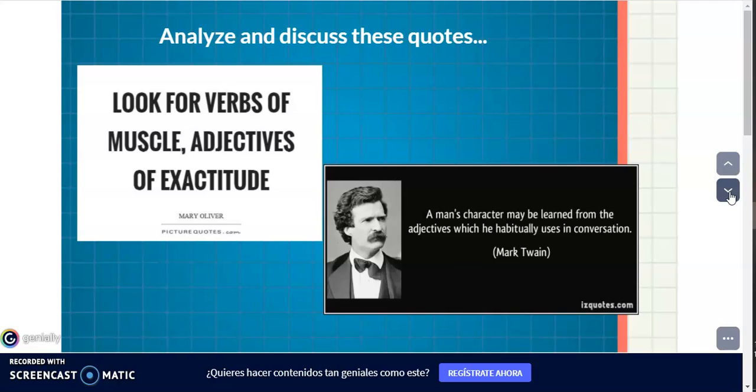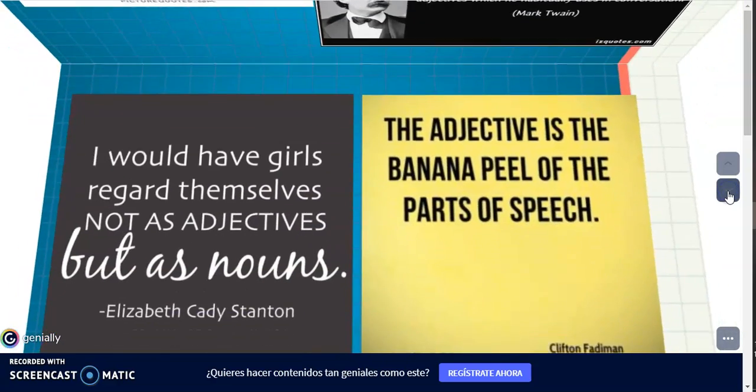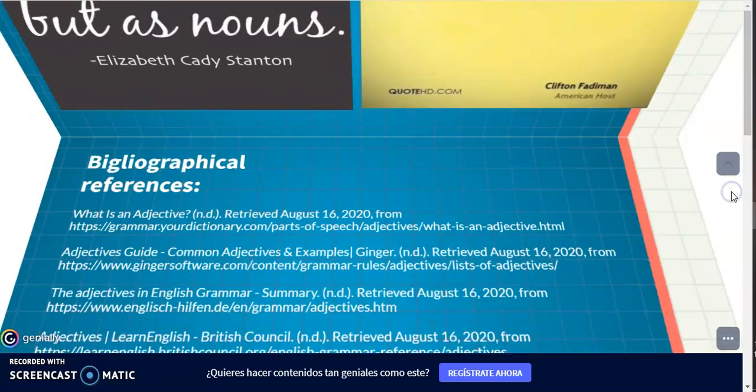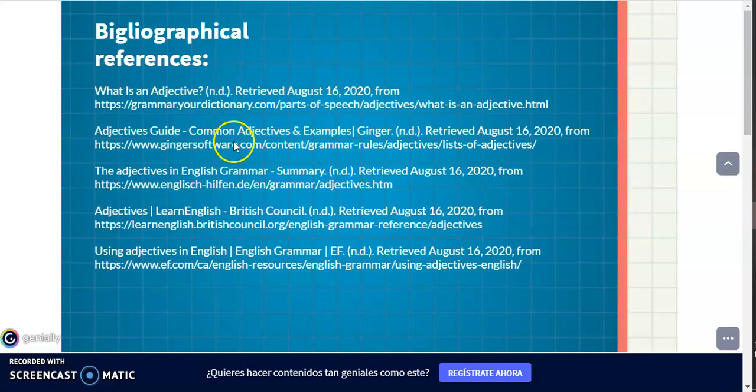Here I also present some phrases, quotes from people who are experts about this topic. I would like you to consider them, read them, write them, and look up their meaning. The adjective is even an appeal of the parts of a speech, for example, from Clifton Fadiman. This is a very interesting description of an adjective. And finally, here I give you bibliographical references that you can consult.